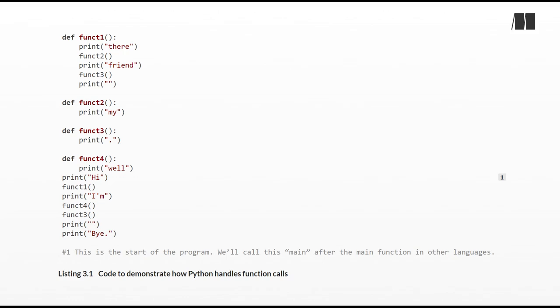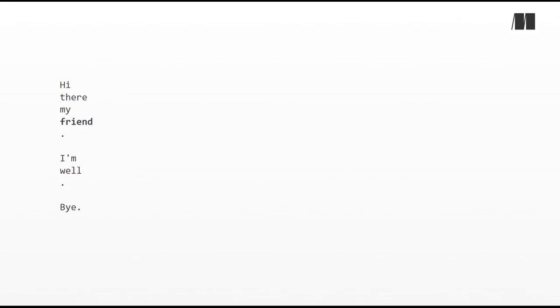As an example, let's use the code in the following listing. We wrote this code, not Copilot, because no one would ever want to write this code for anything useful outside of teaching. It's just for demonstrating how function calls work. Listing 3.1, Code to demonstrate how Python handles function calls. If we ran this program, the output would be, we'll explain why next.